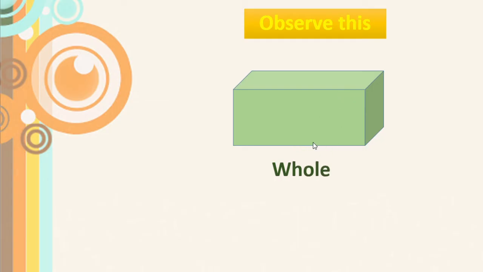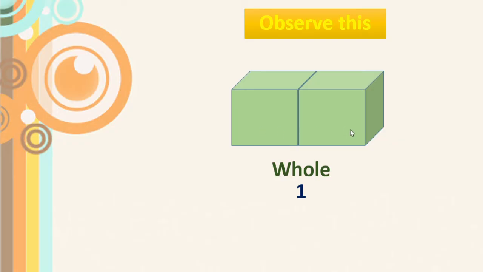Now observe this. Now this is a rectangular box. We will cut this box in two parts, exactly in the middle. This is called a whole, means one piece. See here, I have made this in two pieces.